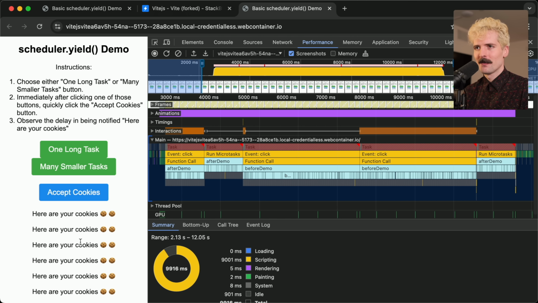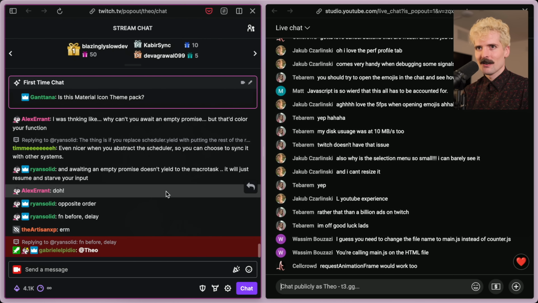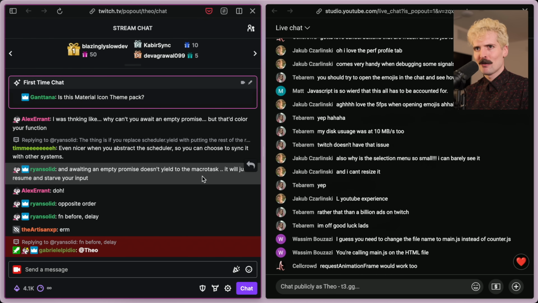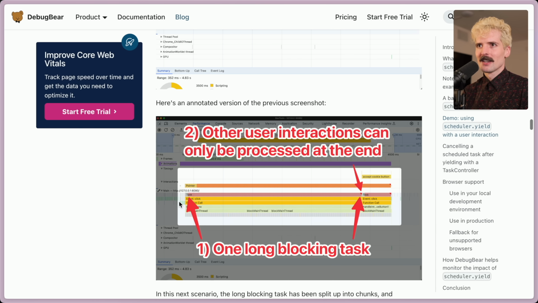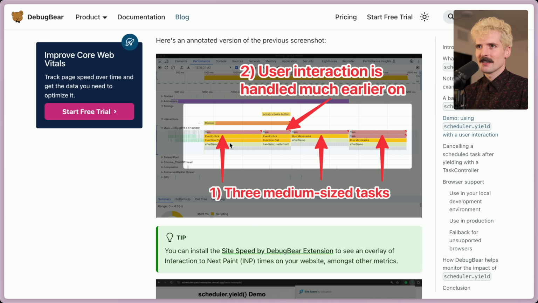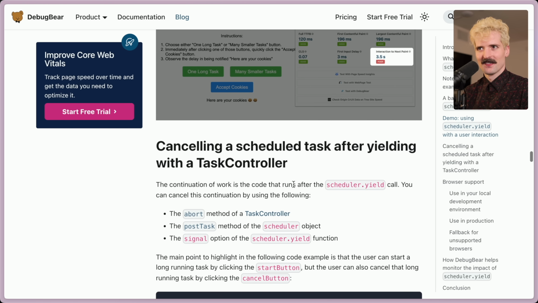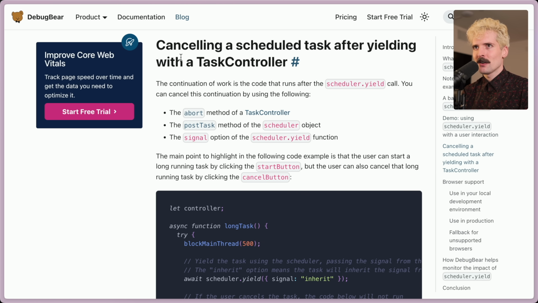That is really cool. And thank you, as always, Ryan, for giving me the opportunity to show the actual difference here on a much deeper technical level. It is the macro versus microtask part. Back to this article, it's actually super helpful. As we see here, the tasks can be handled significantly quicker. Canceling a scheduled task after yielding with a task controller. Ooh boy, I didn't even know about this. This is super cool. I assumed it was there, but I hadn't seen it.